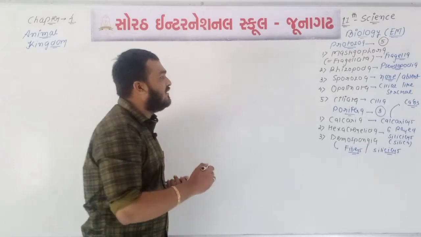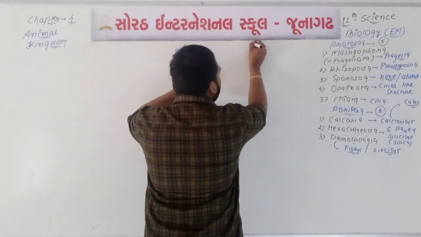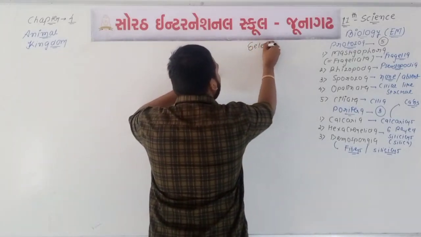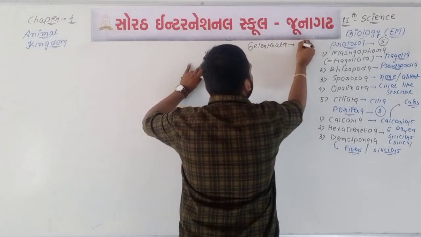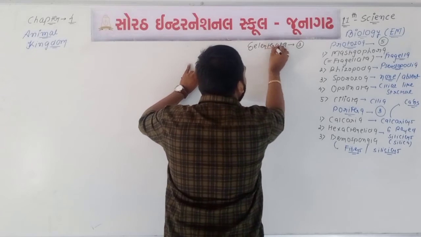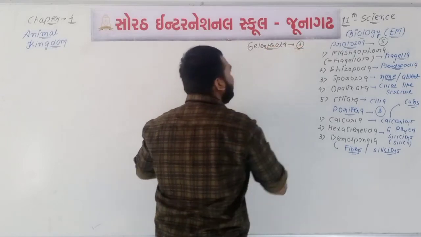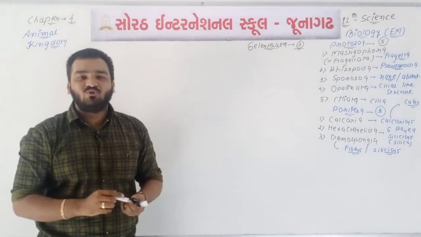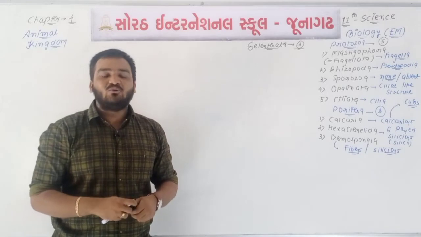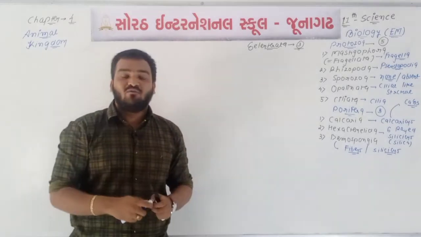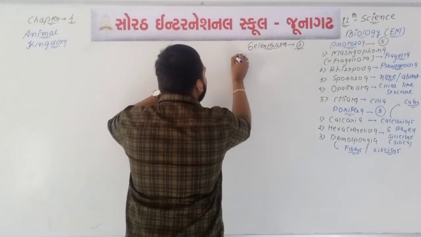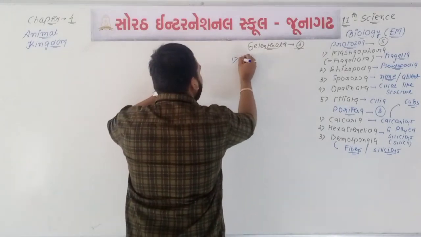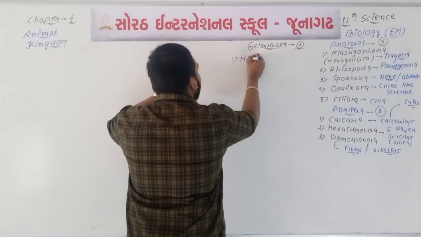Now we'll talk about the third phylum, which is known as Coelenterata. This phylum Coelenterata is divided into 3 classes according to their mode of form. You know, polyps and medusa are there. So the first class is known as Hydrozoa.